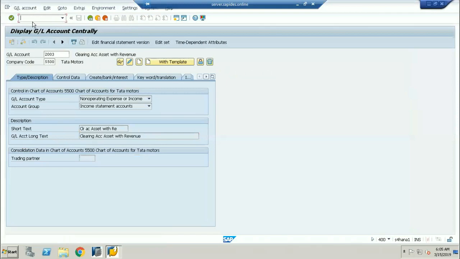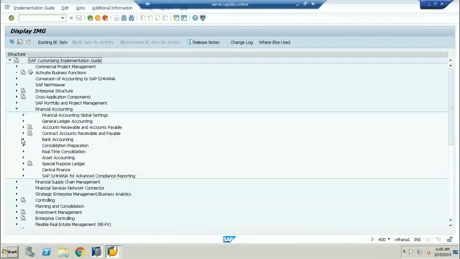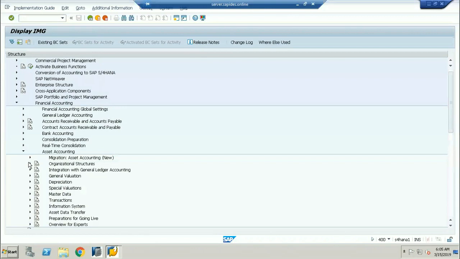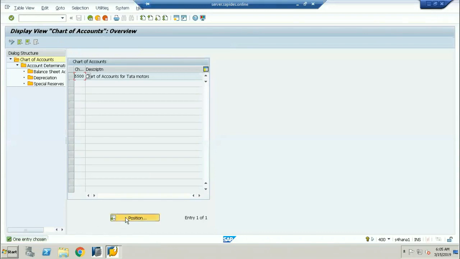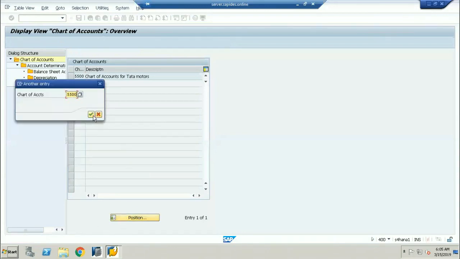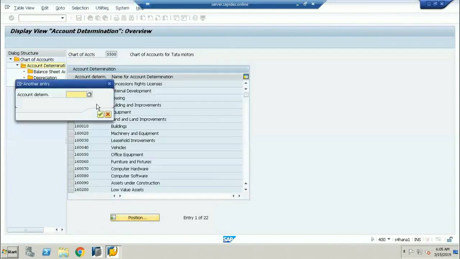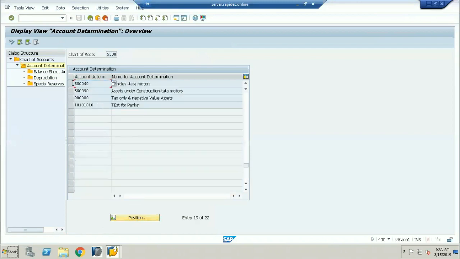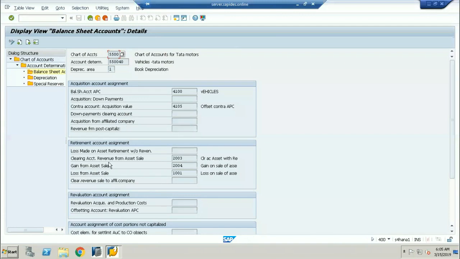If I go once again to SPRO, you can see here this is the gain, meaning I'm selling an asset for more than its value. So 2004 is the gain on sale of asset account.